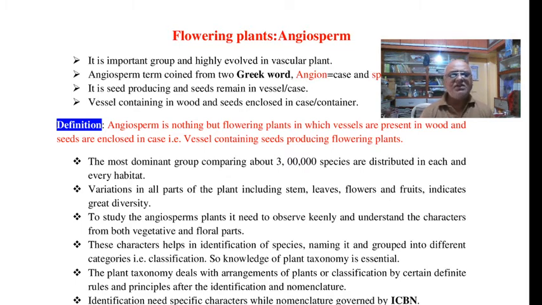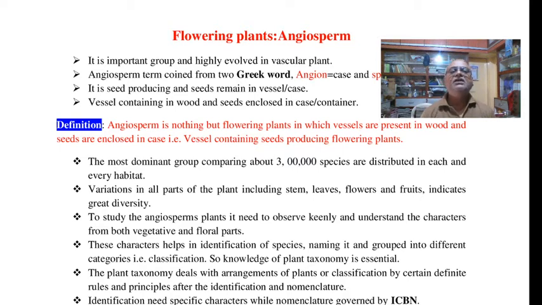That means each and every habitat group is occupied by these plants. So angiospermic plants also show variations, a great diversity in the root system, stem system, that is the shoots, branches, twigs, leaves, even in the flower and the fruits.